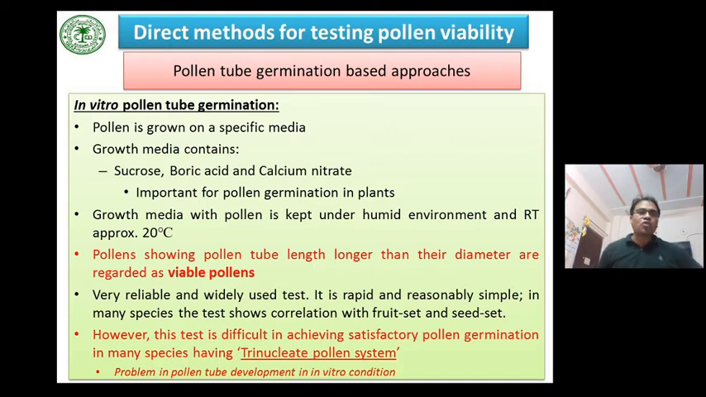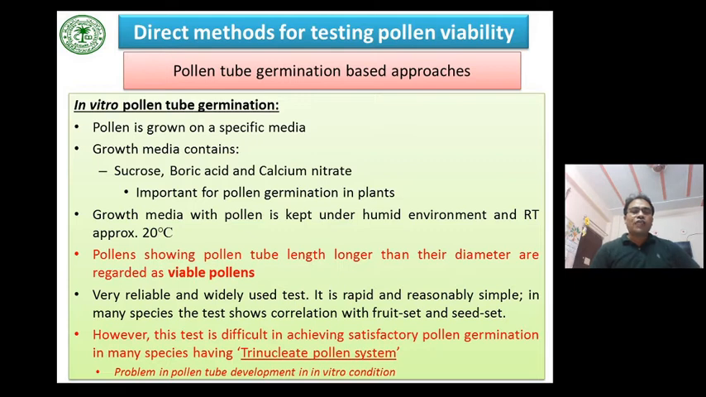Here the pollen is grown on a specific media. The growth media contains sucrose, boric acid, and calcium nitrate, which is important for pollen germination in plants. The growth media with the pollen is kept in a humid environment at room temperature, approximately 20 degrees Celsius. Pollens showing pollen tube length longer than their diameter are regarded as viable pollens.